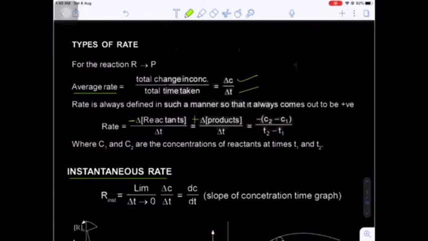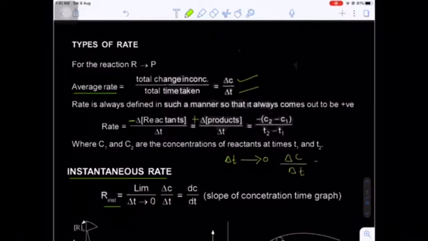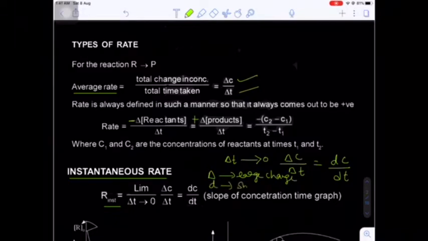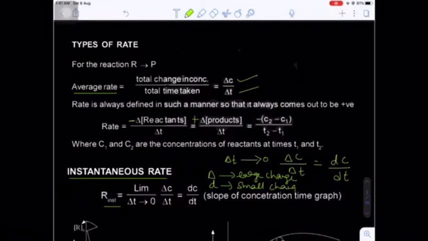Now here, instantaneous means at a moment. So at a particular time, if you want to find the rate of a reaction, that is called the instantaneous rate. That means when the time interval delta T approaches 0, then delta C upon delta T is equal to dC upon dt. Remember, delta corresponds to a large change, d corresponds to a small change. Generally we determine the rate of a reaction in a small interval of time.